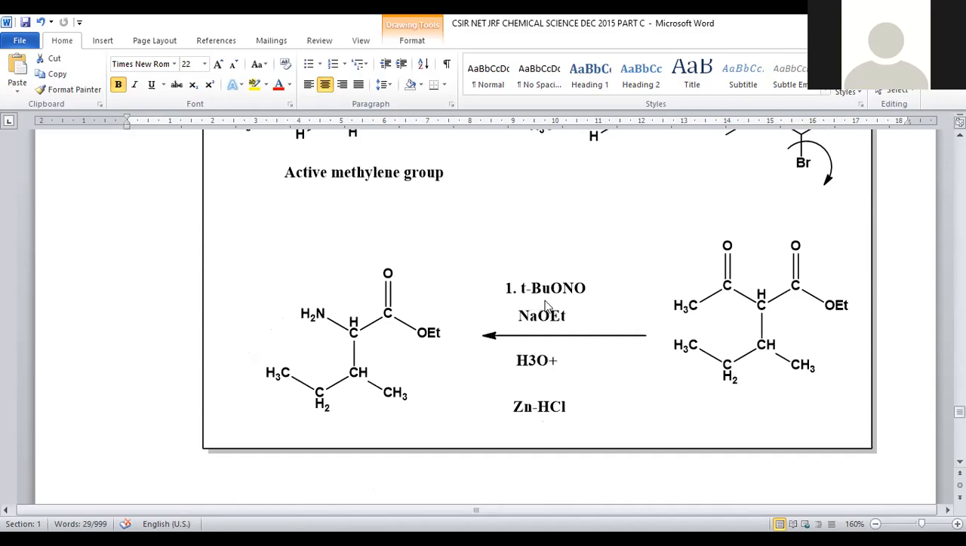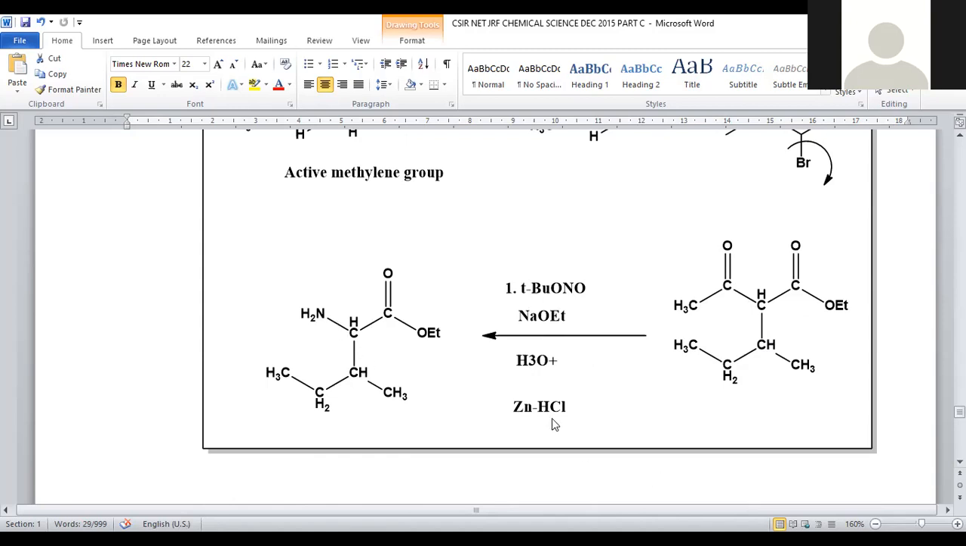Further, it will be treated with tertiary butyl ONO and sodium ethoxide, oxonium ion, zinc HCl. So initially it will be converted into the amide form, and subsequently that participates in the Hofmann degradation process and is converted into NH2. In Hofmann degradation, what could be removed? Removal of the CO group is possible. Hofmann degradation always proceeds with the removal of the CO group, and finally we will get the NH2 functional group in this